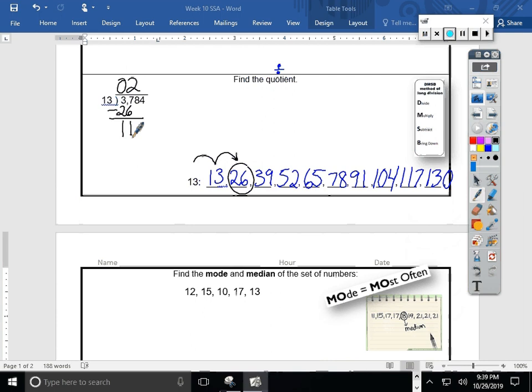Now we need to bring down. Don't want to forget brother. Dad, mom, sister, brother in our steps. So let's bring down the 8. I now have 118 divided by 13. I'm going to try to get as close as I can. I see something really close. Take a look. This 117 would be really helpful.